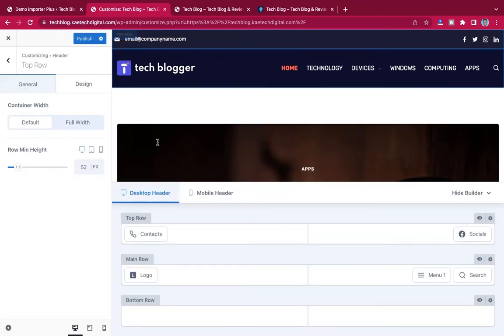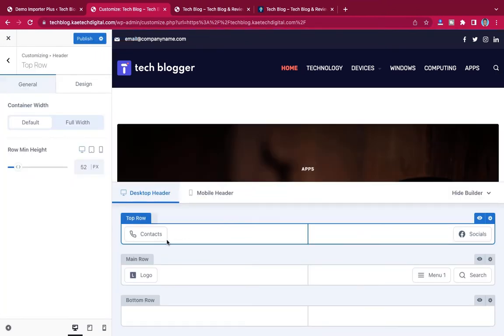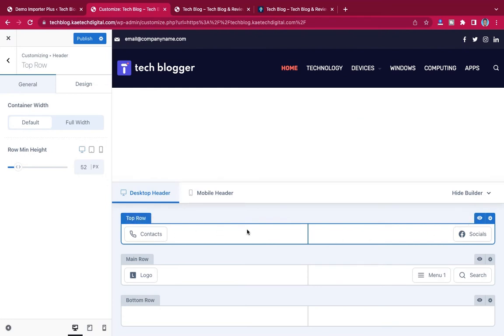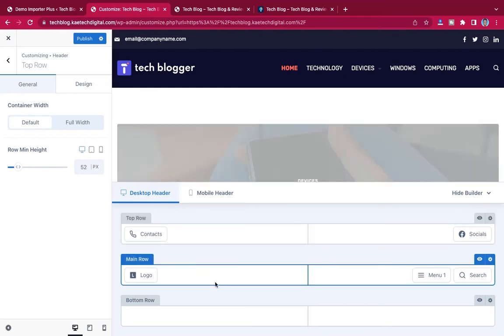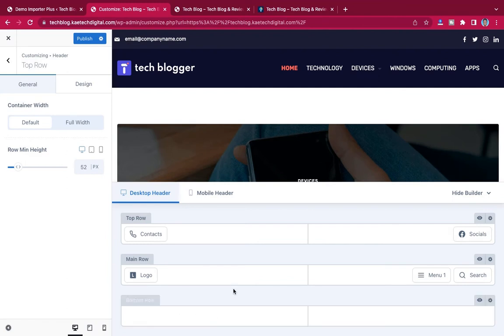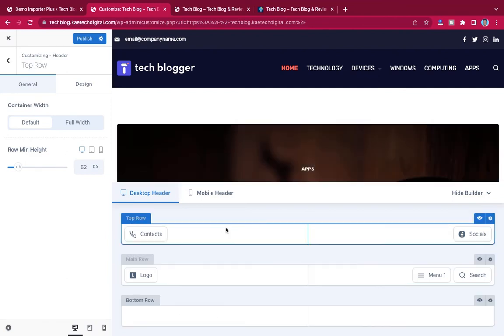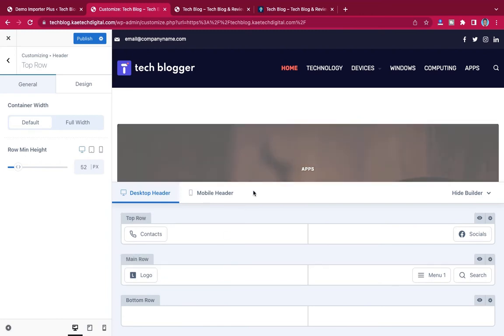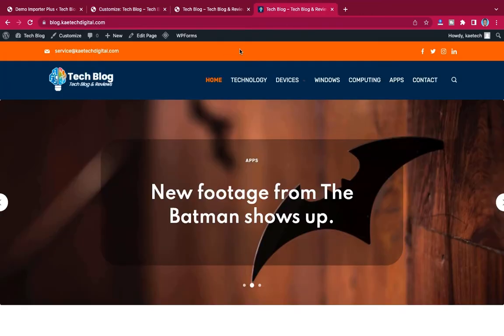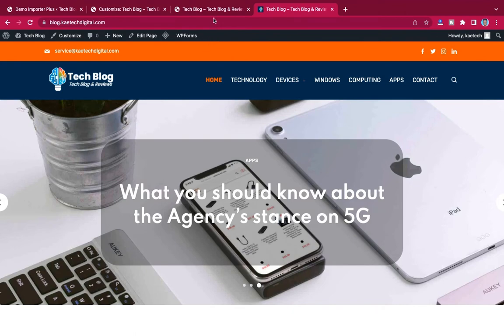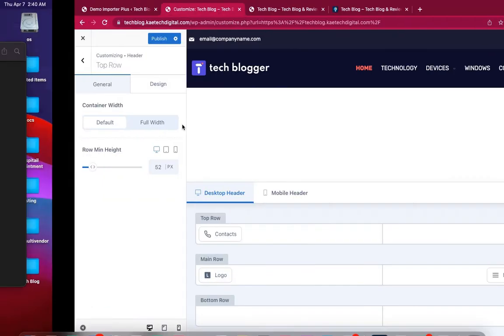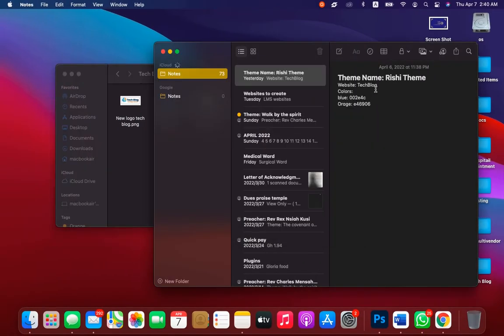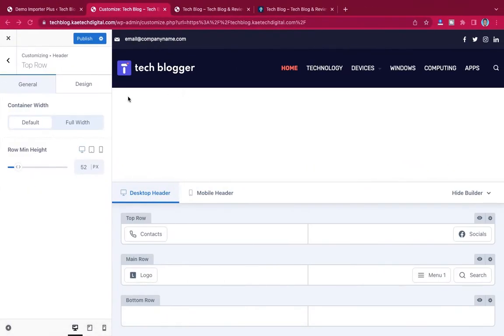It will take you to this place. As you can see, this is the top row, this is the main row and this is the bottom row. For the bottom row there is nothing over there, but these two things are what we are going to customize. I want this same color over here. Now I have the color code, so I'm going to pick that color code, this one. I'll copy it, come to here and come to design.